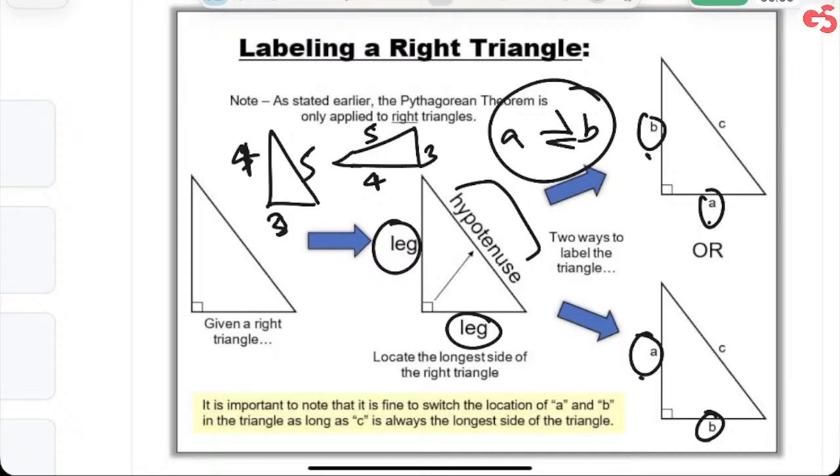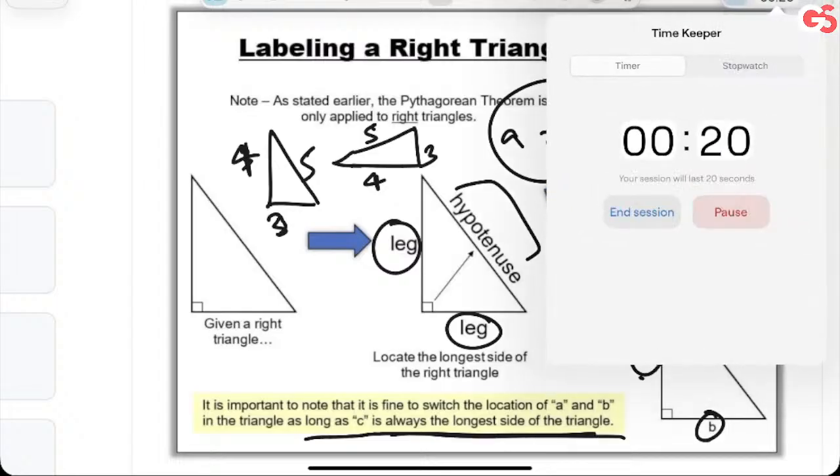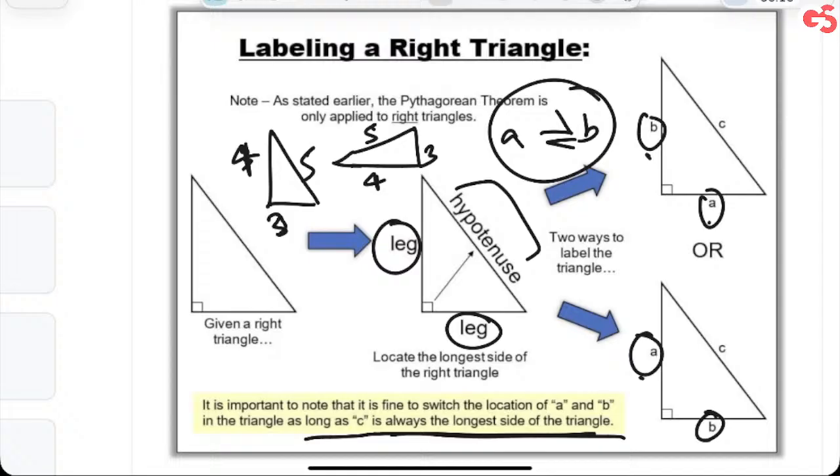I want you to note this. Important to note that it is fine to switch the location of A and B in the right angle as long as C is always the longest side of the triangle. I'll wait for 20 seconds so that you note it. We call them legs. Okay.